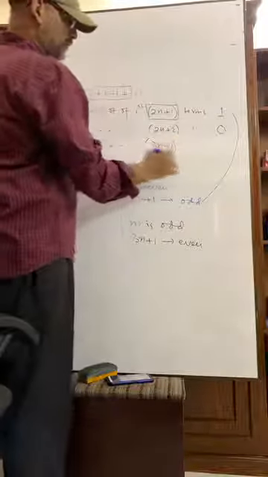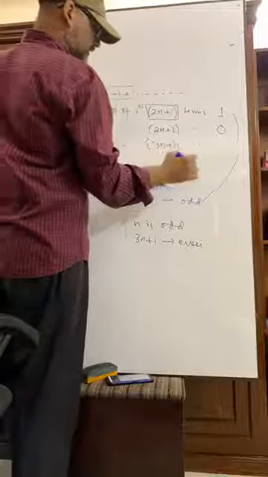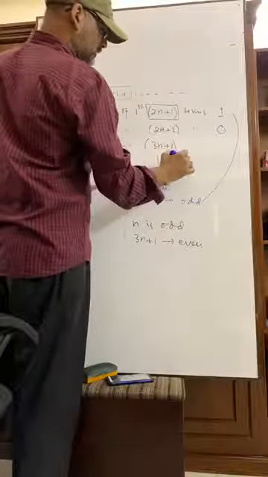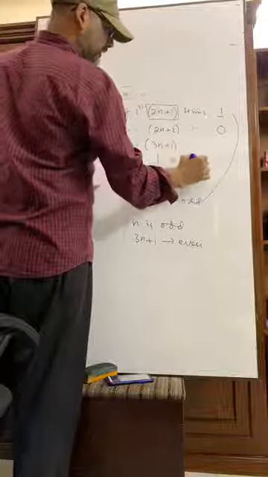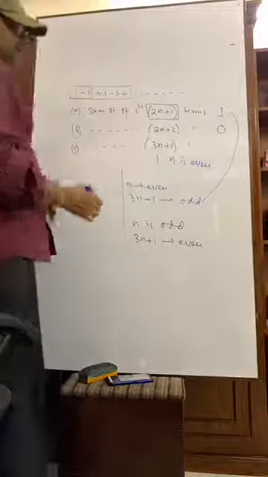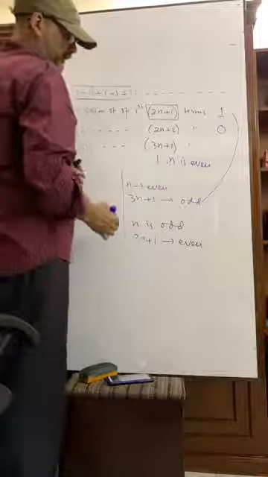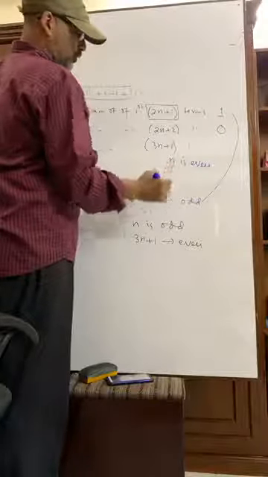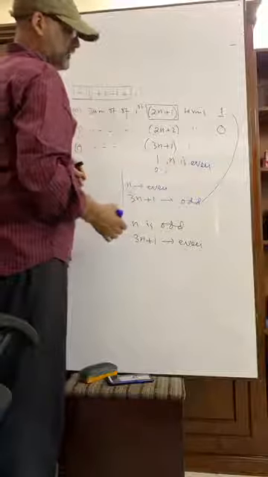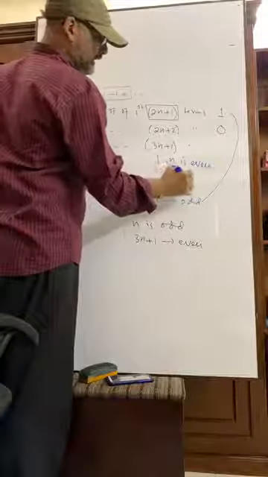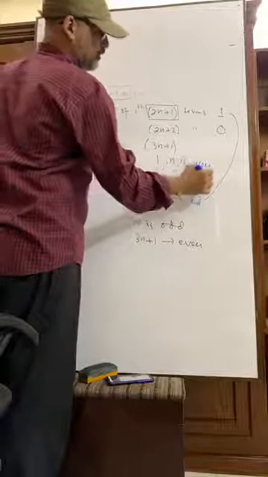So the answer is 1 when n is even, or the answer is 0 when n is odd.